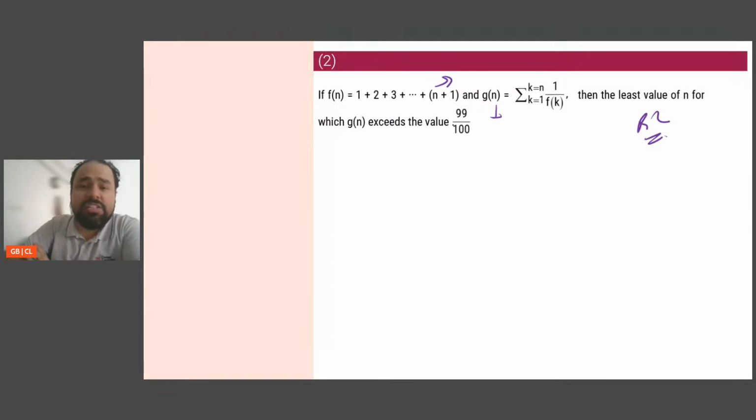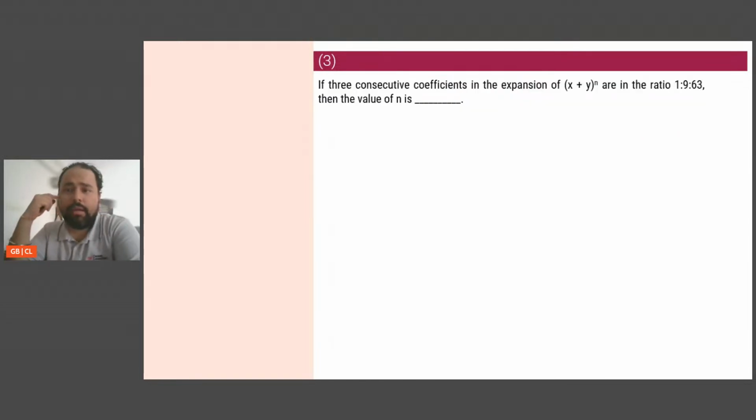I want to see if there are easier questions coming later. Okay. If three consecutive coefficients in the expansion of (x + y)^n are in the ratio of this, then find the value. Okay, this one is easy.